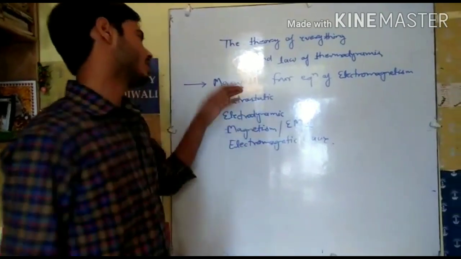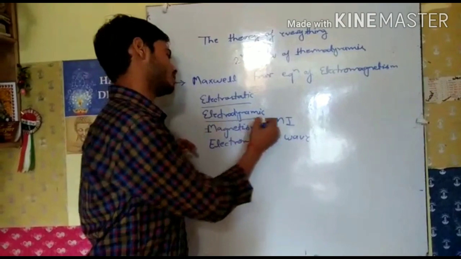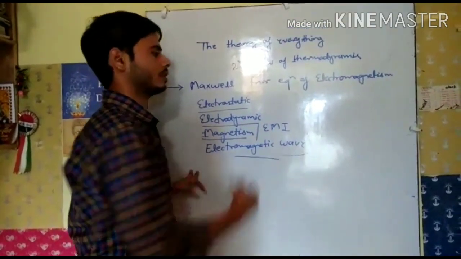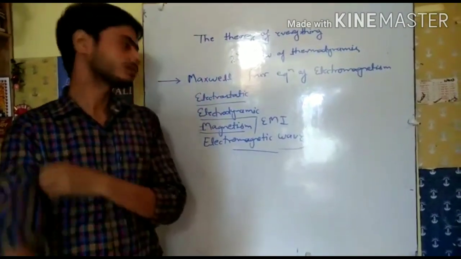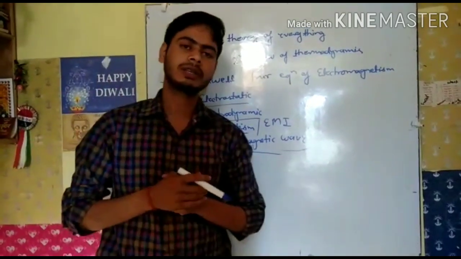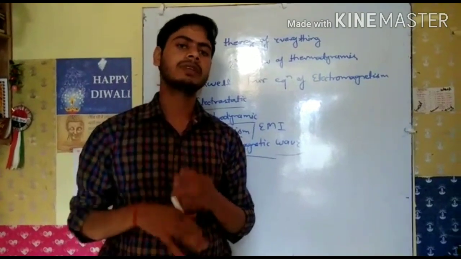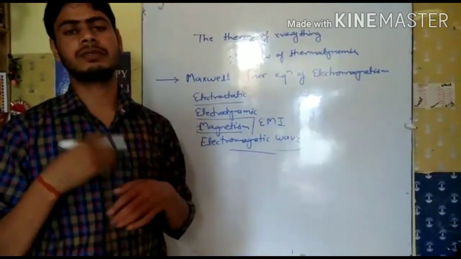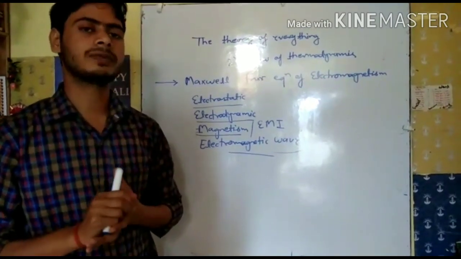So Maxwell gives 4 equations in which we cover all the electrostatics, all the electrodynamics and magnetism and electromagnetic waves. So these are examples of unification. So what is unification? Unification means by a single law we can describe various types of phenomena, or we can say various types of laws by a single law. That is known as unification.